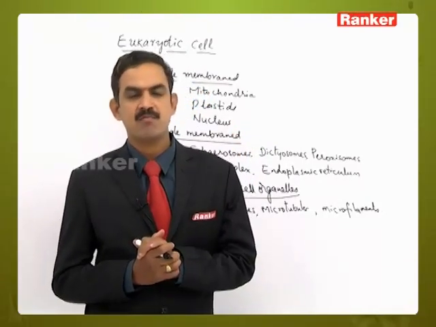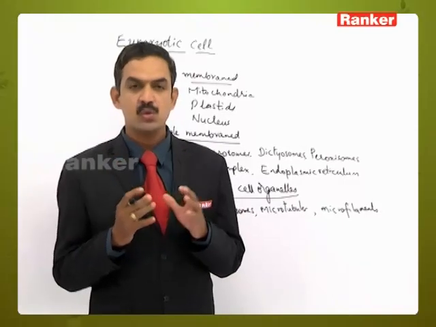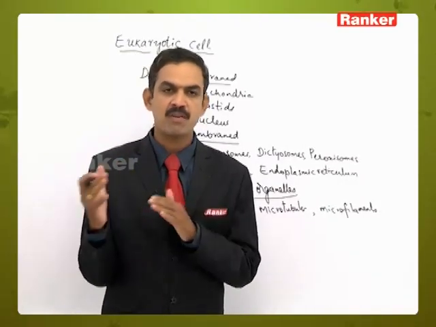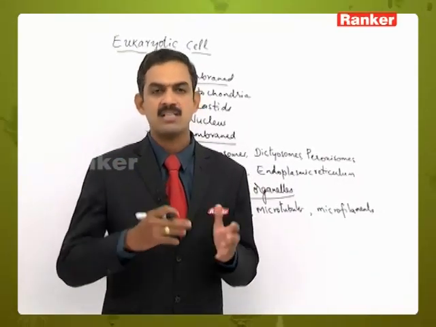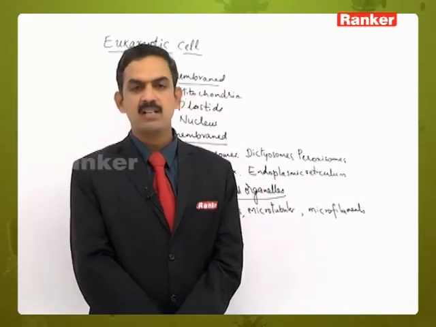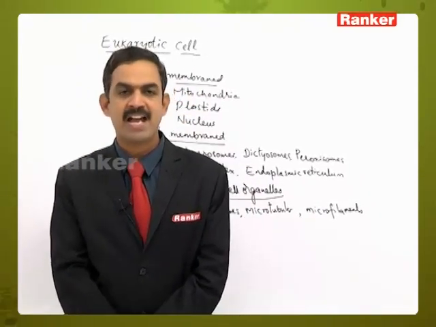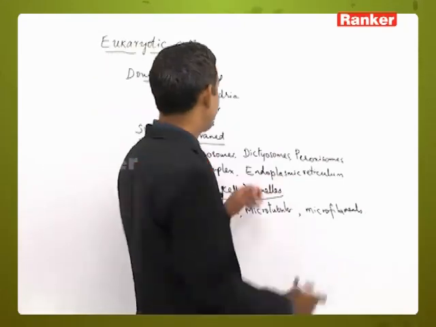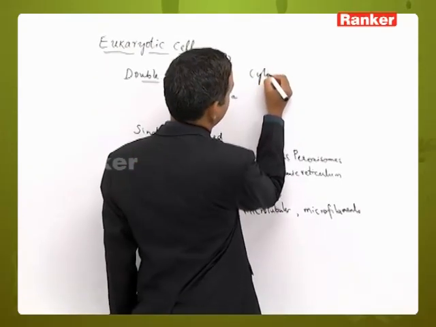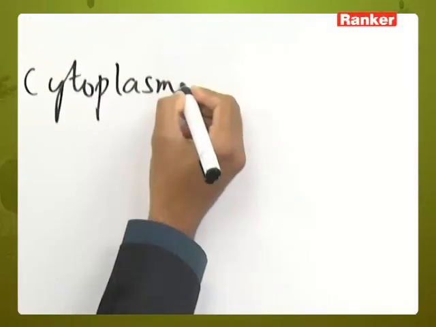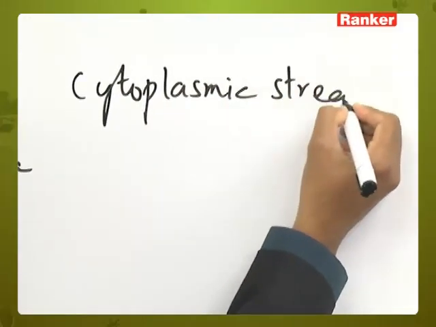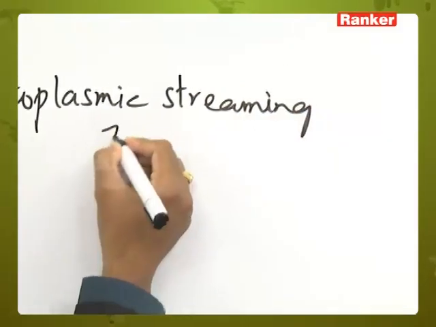The cytoplasm does not remain static every time. It is in a dynamic state, always moving from one end to the other. We call this type of movement cyclosis, or cytoplasmic streaming movement.